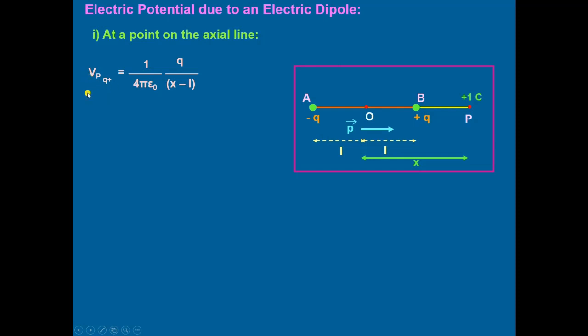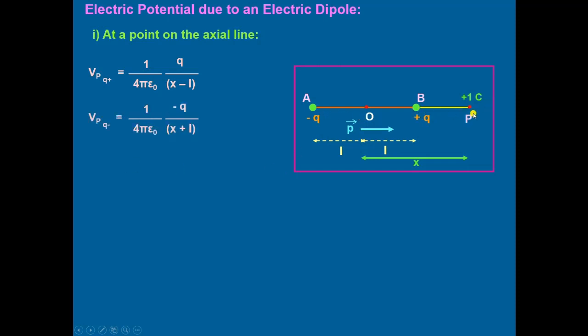Potential at P because of Q positive will be equal to 1 upon 4 pi epsilon naught times Q divided by x minus L. Why this x minus L? The whole length from the center is taken as x, and O to B is L. This O to B, L, will be subtracted from x, which gives the length B to P.